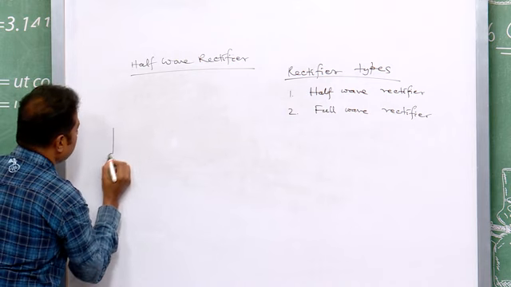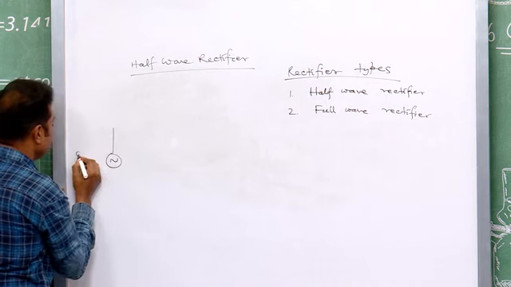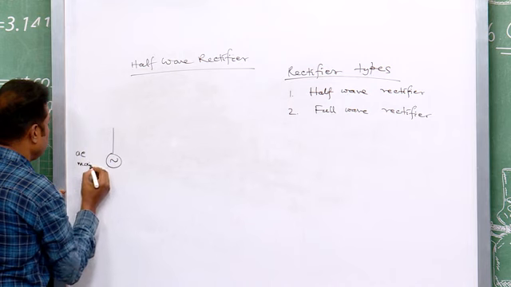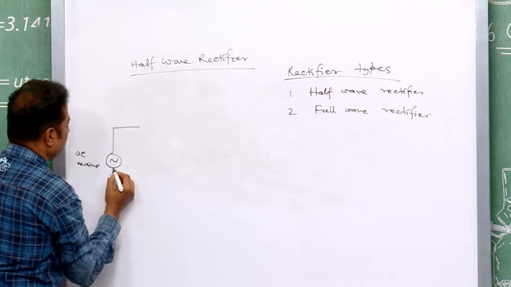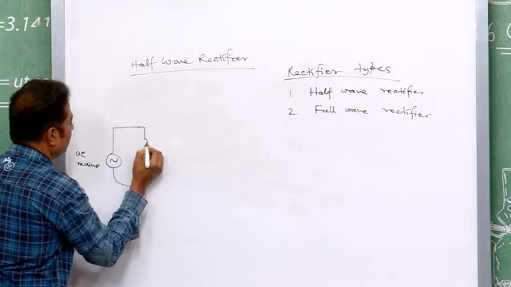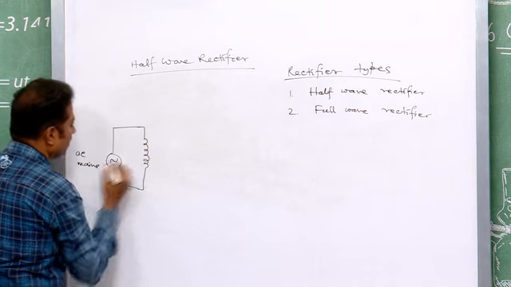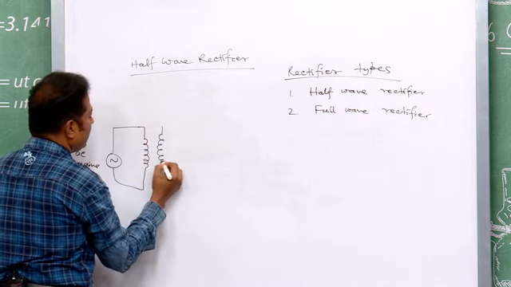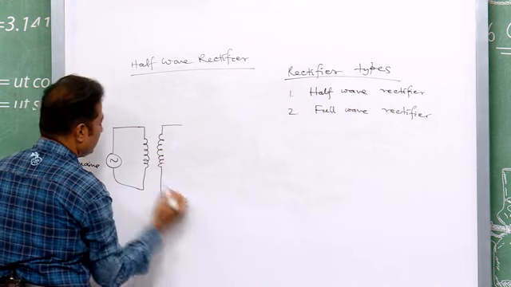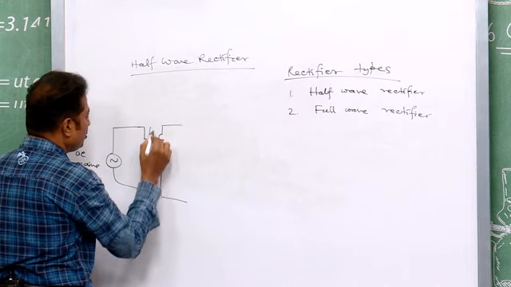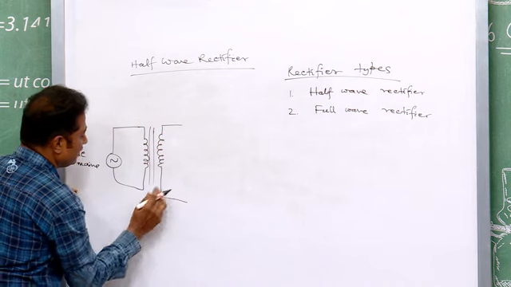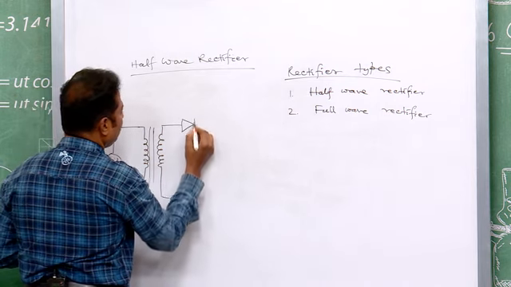So, it is your AC mains, and you use a transformer. The cores are there, and you use one diode.